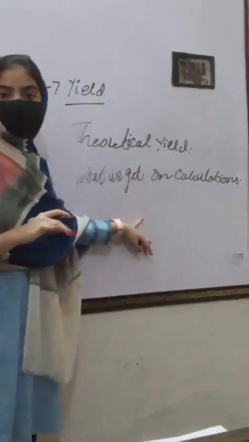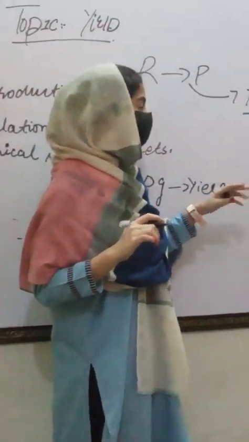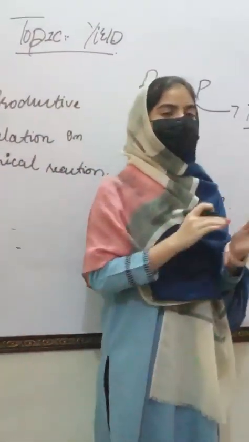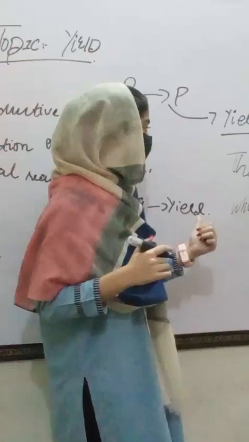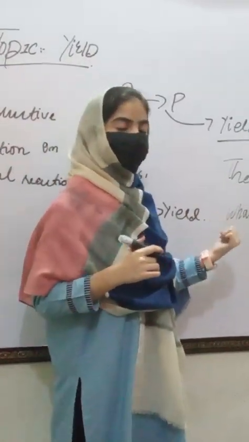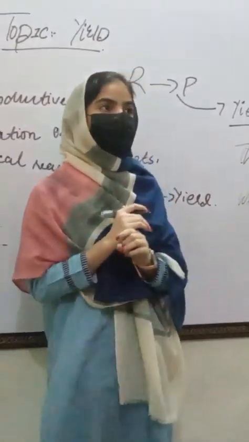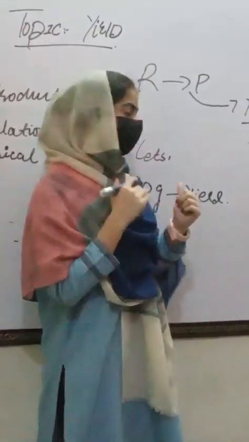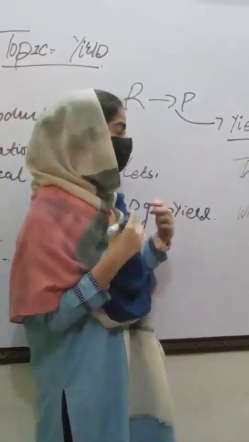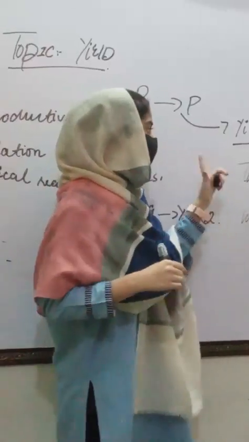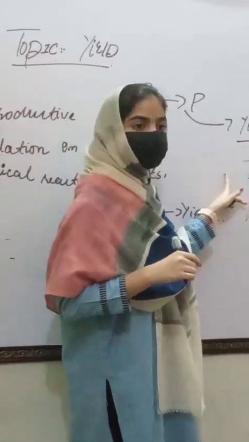Just what should we get on calculations, not in real life. Theoretical yield is basically the perfect result based on mathematics that we just expect by calculation. We just think that this reaction gives us this many grams or whatever grams. That tells us the theoretical yield.